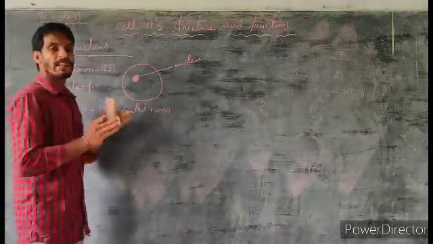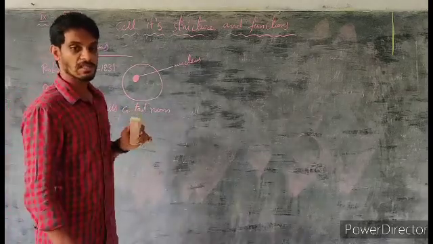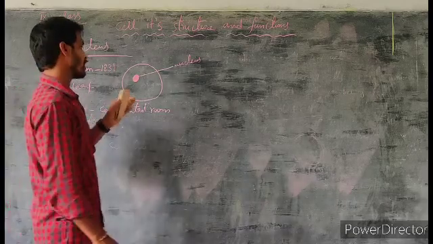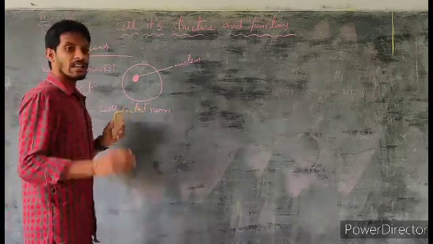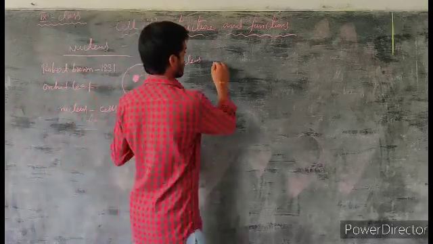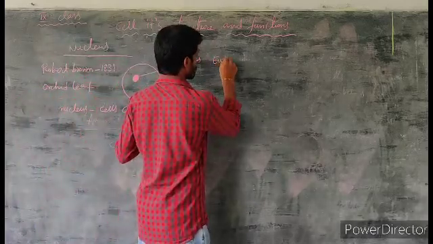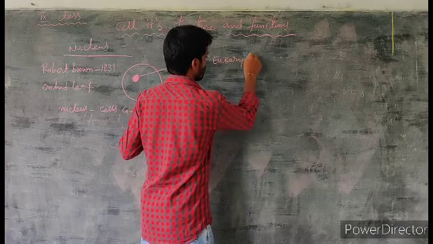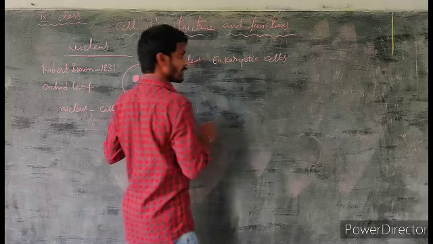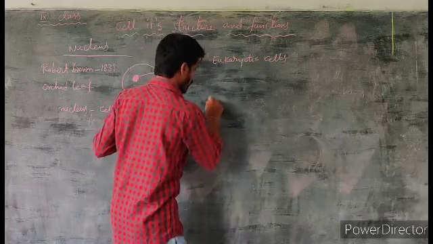Based on the presence and absence of the nucleus, cells are mainly divided into two types. They are eukaryotic cells and prokaryotic cells.